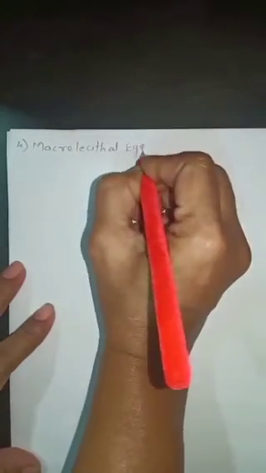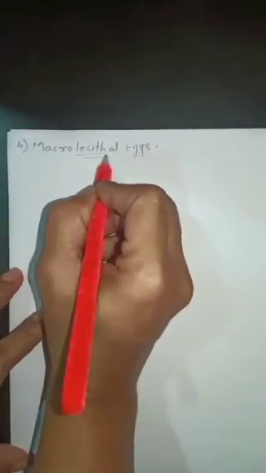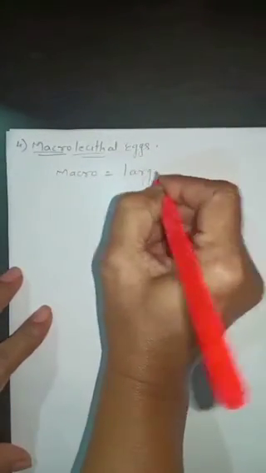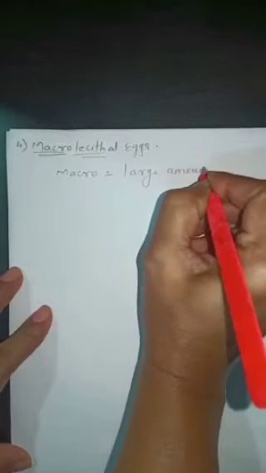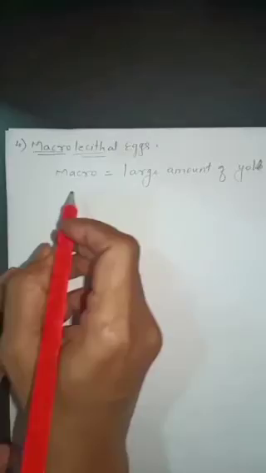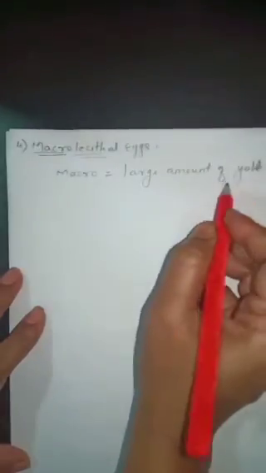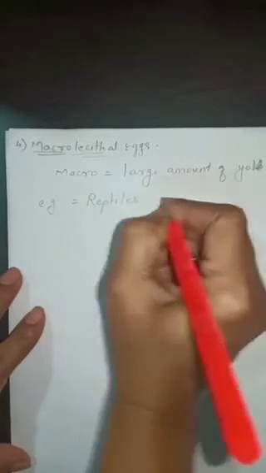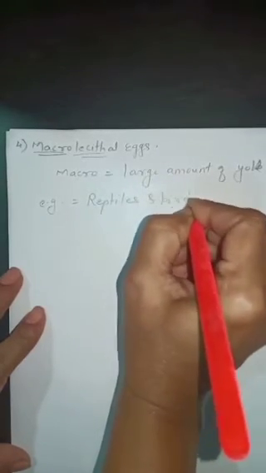Macrolecithal eggs. Now here also lecithin means yolk. Now what is meant by macro? Macro means large amount of yolk. Okay, macro means large amount of yolk, and the example of these eggs are reptiles and birds.